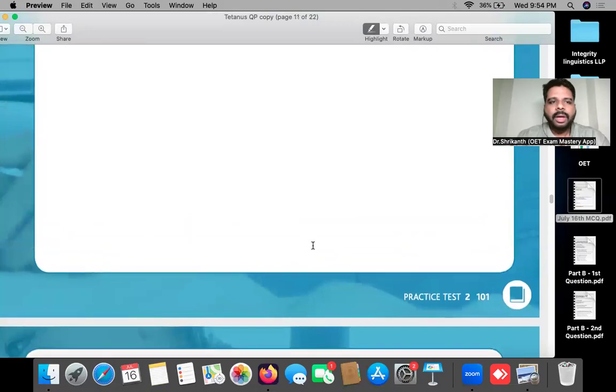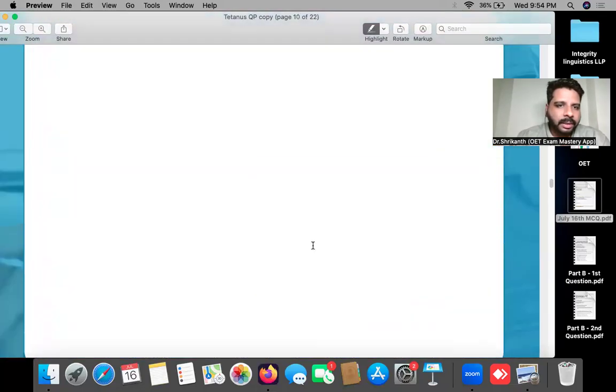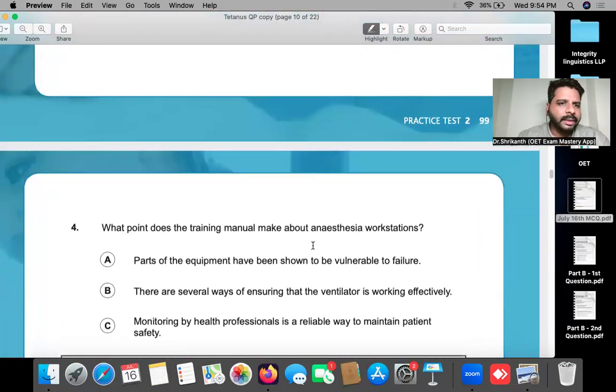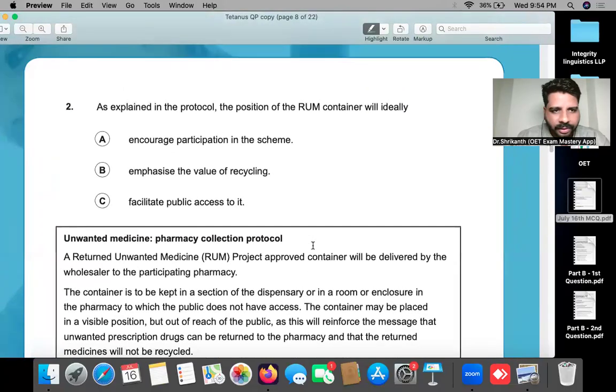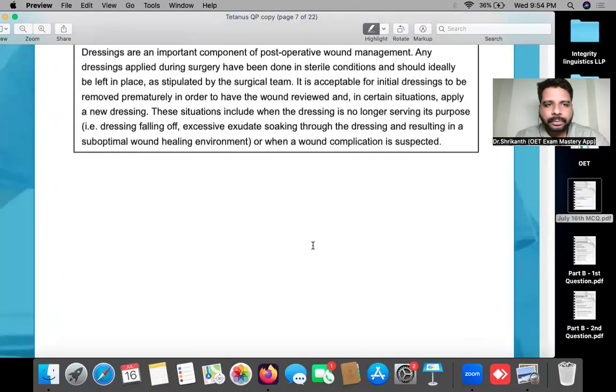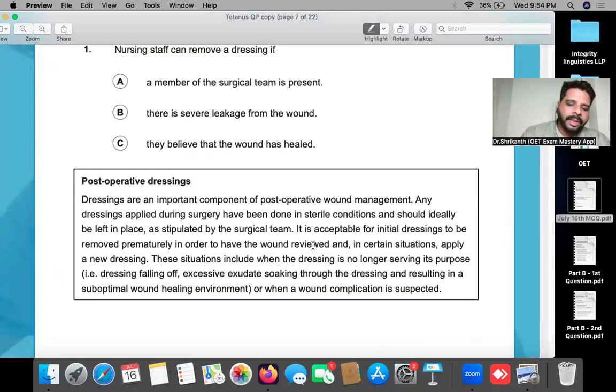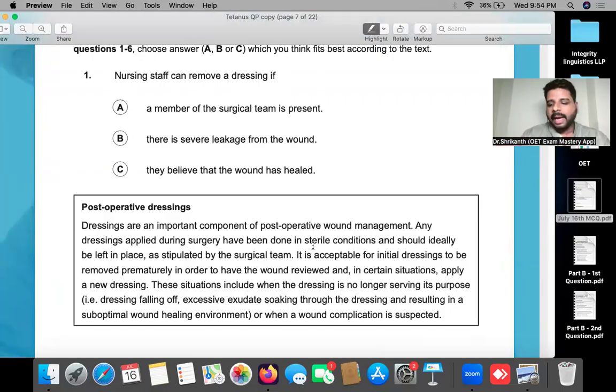All right, so now we will be discussing a few questions in reading part B. I want it to be a very interactive session, so I will definitely be giving you the right guidance, the tips, the strategies, and all that. But before that, I want everyone to find the answer to the first question on your own. First, you try to do this question on your own, and after that, I will be giving you the explanation.